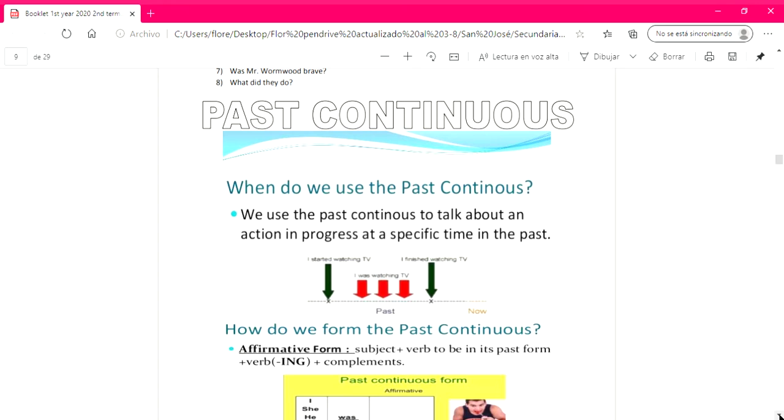So how do we form the past continuous? Think. It is past continuous, not present continuous. But in the present continuous, we use the ing in the verb. So it's going to be the same, va a ser lo mismo, very similar to present continuous. But it is past, so instead of using is or are, we're going to use the past form of the verb to be, was or were. Vamos a usar el pasado del verb to be instead of using it in the present tense.